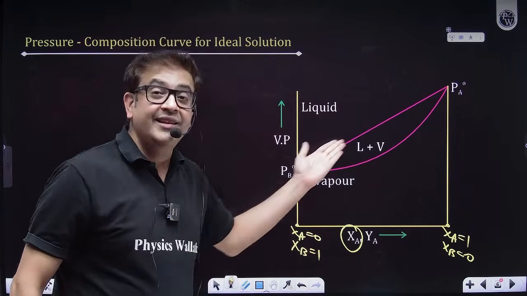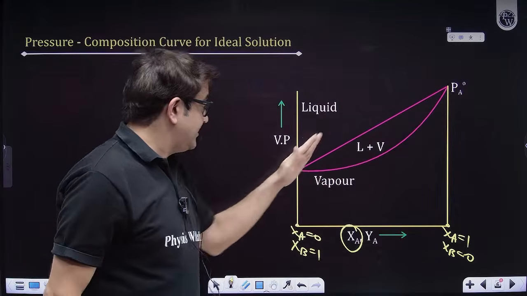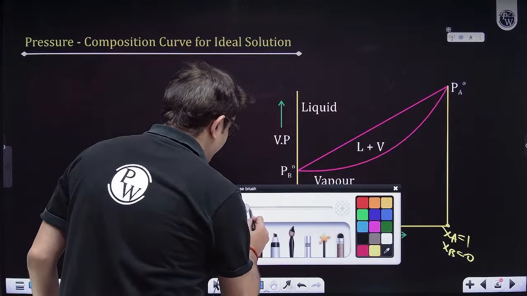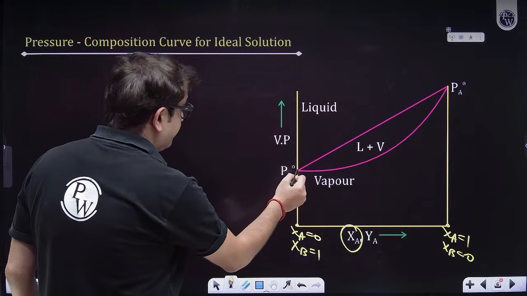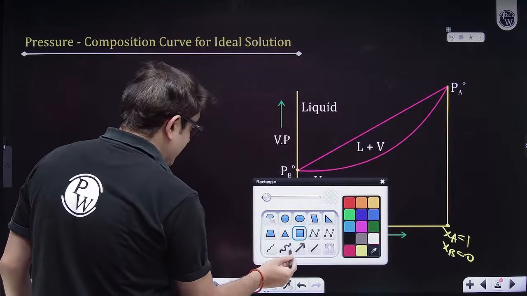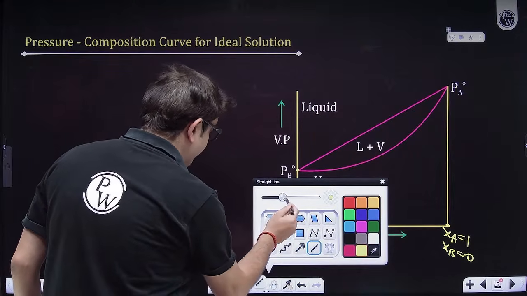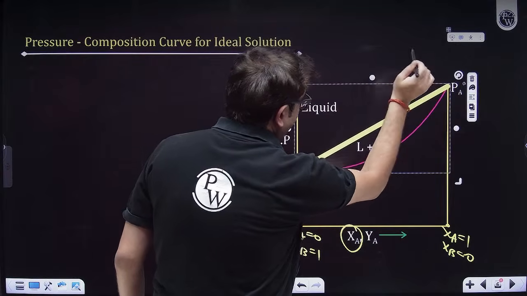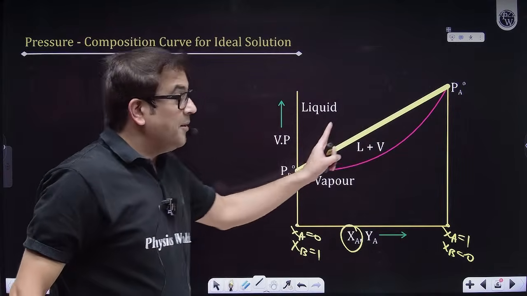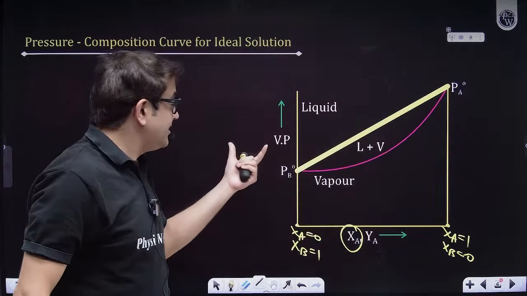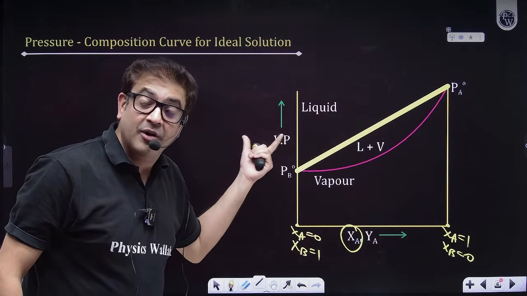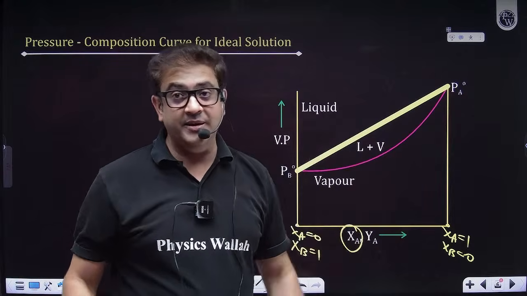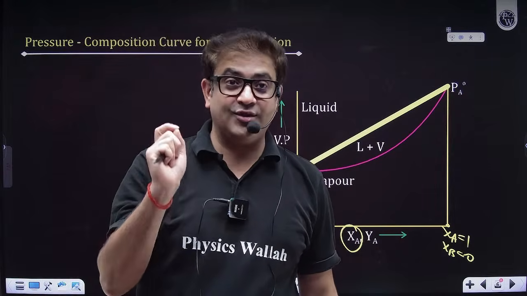We have already seen that the pressure of solution is a straight line, and the straight line is already drawn. Let me change the color of that straight line and make it yellow. I have this option of drawing a straight line beautifully. This is my plot of the total pressure of solution with respect to XA and XB, which are the mole fractions of A and B in liquid phase.